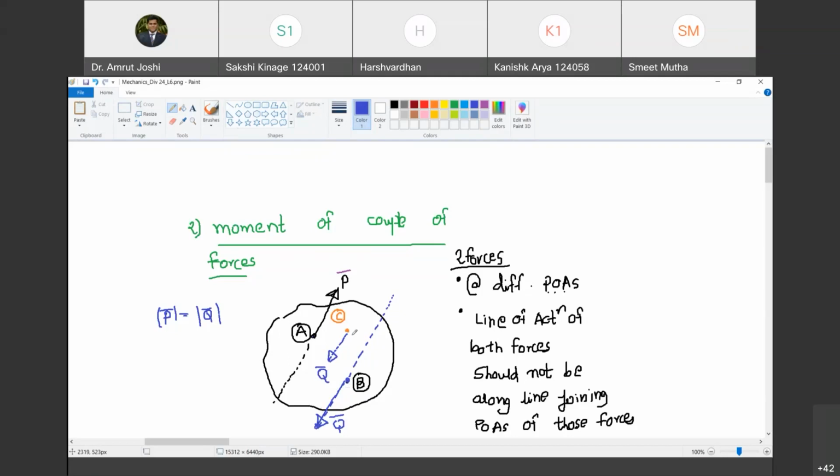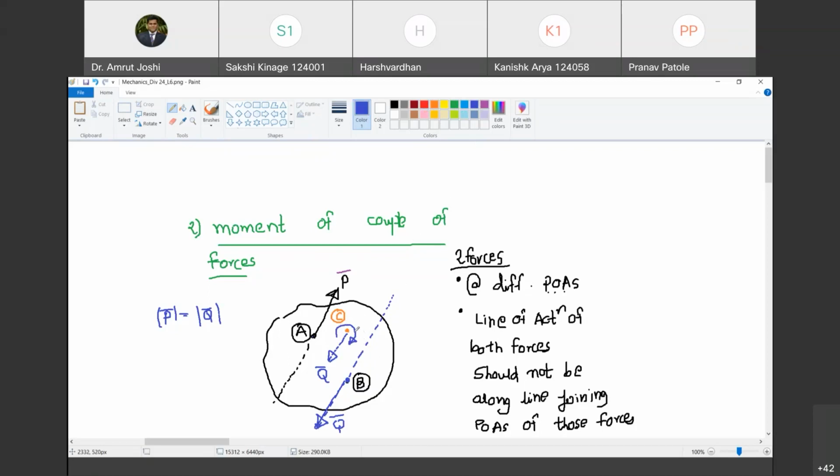तो क्या करना है? Thought experiment. Hold the body at C and see only Q bar is acting on the body at B. What kind of rotation will it produce at C? Tell me, clockwise or anti-clockwise? Clockwise. Clockwise. So very good. So I am going to draw that clockwise rotation here. Happy?